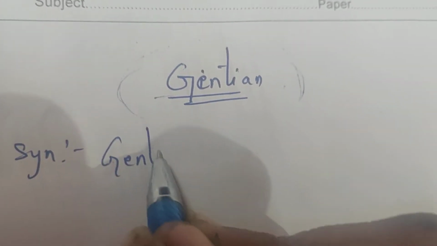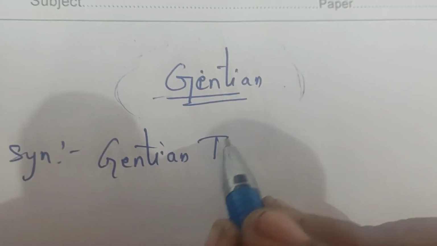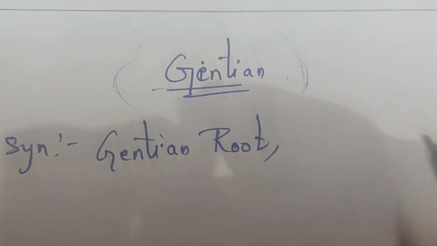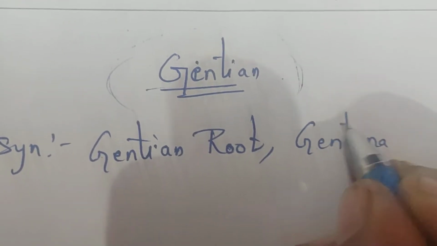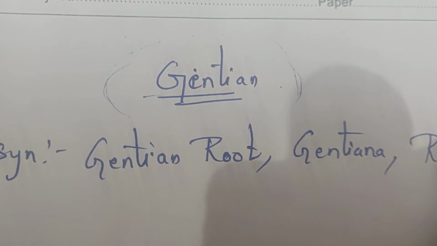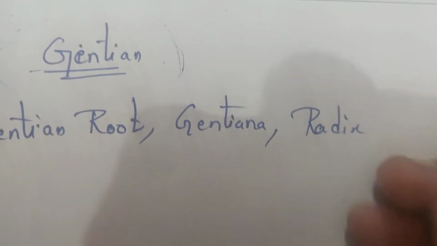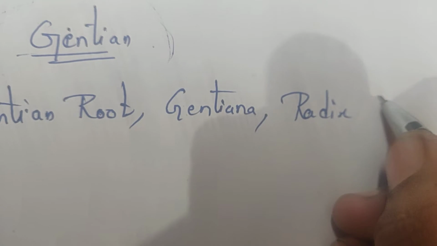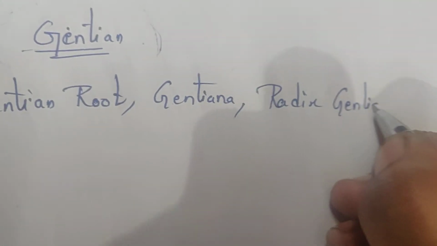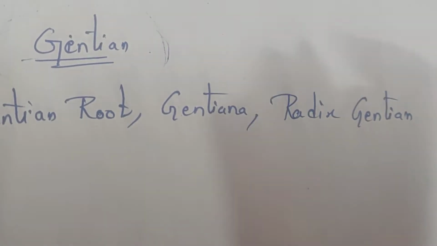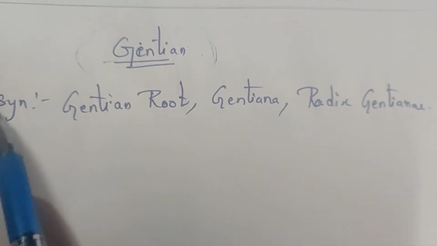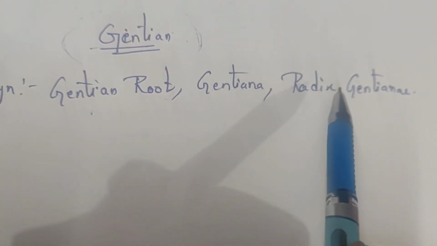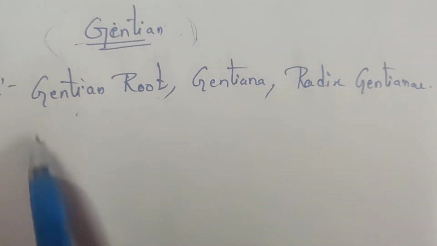So coming to synonym: gentian root, gentiana, and radix gentianae. Okay, these are the synonyms.